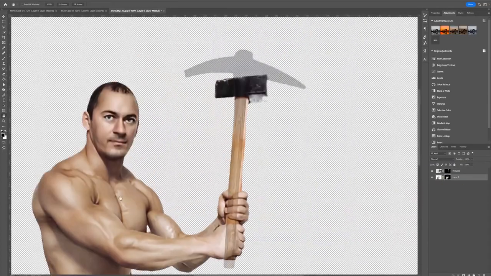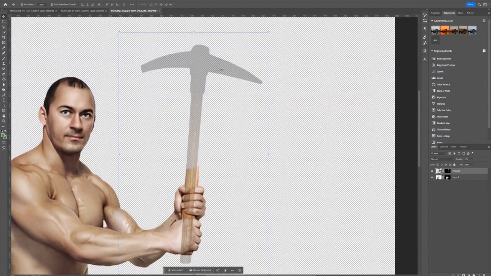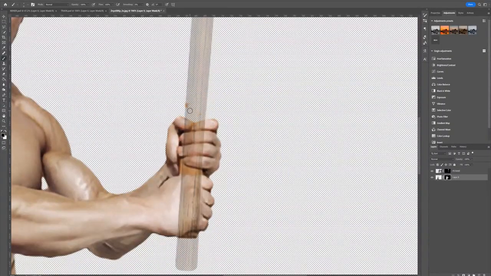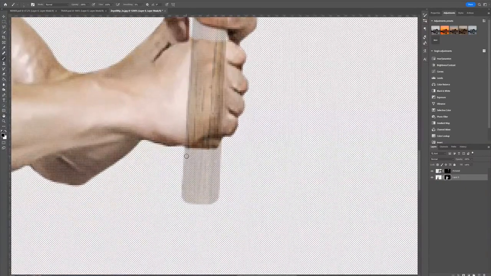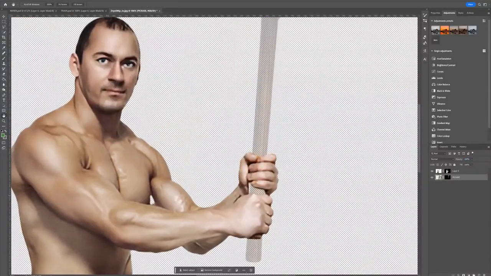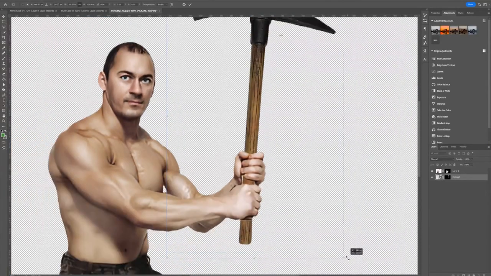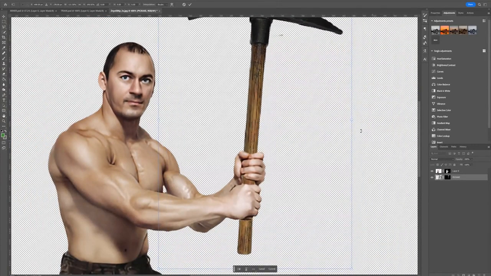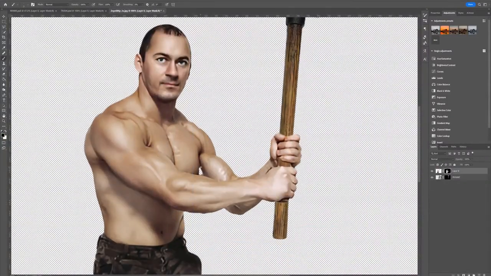So I'm just going to use the layer mask tool to put this pickaxe behind our friend the miner's hands. I think that's the key thing to know here. You don't always need your cutouts and photo composites to be perfect. They can look a little bit stylistic, and once we lump it into a greater composition, you can get away with quite a lot. As you can see, his arm doesn't look the best, and there are areas of the pickaxe that aren't incredible, but that's fine for our purposes in this video.